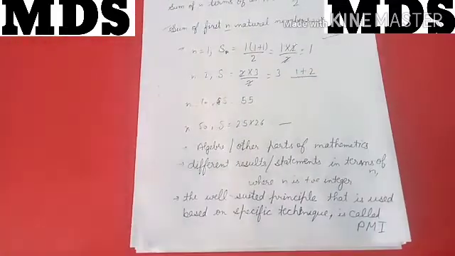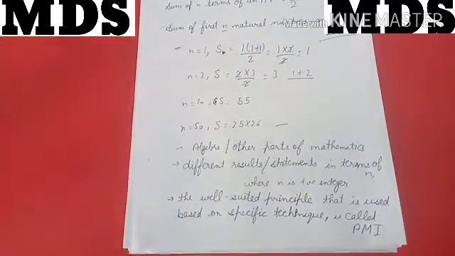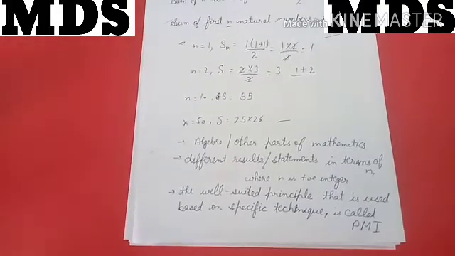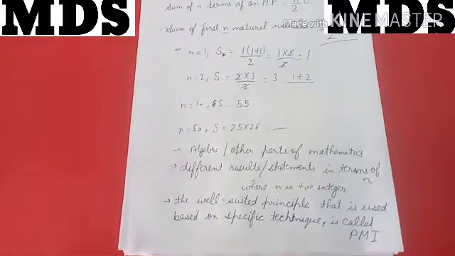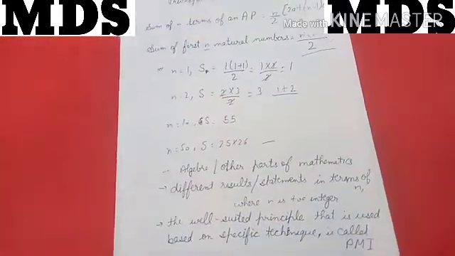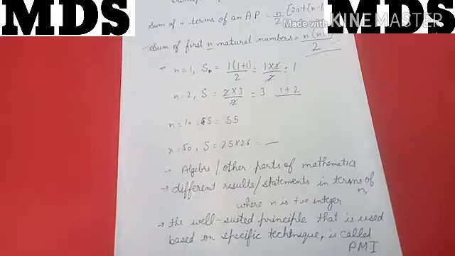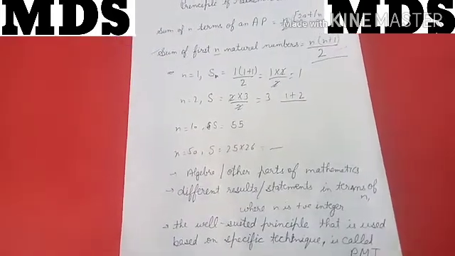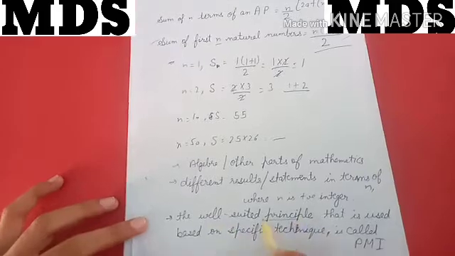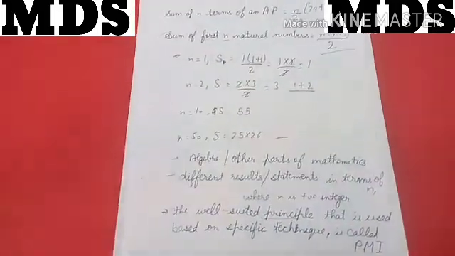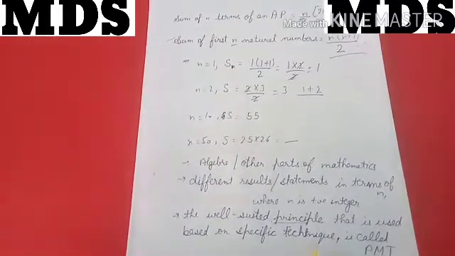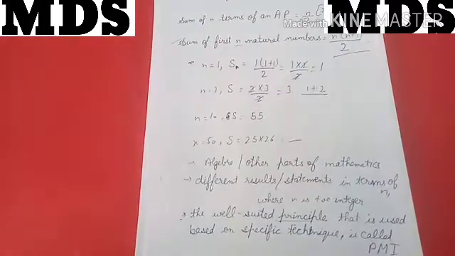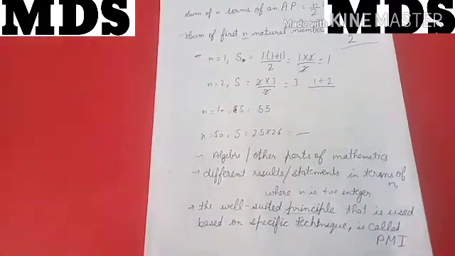Now look, there are many results or statements in terms of n, and it is not necessary that every time you can use the same rule. If you start using one rule, it is not necessary that it will be followed by all of them. So the well-suited principle means the best principle through which we can prove them based on a specific technique, in a specific way, that is called our PMI.